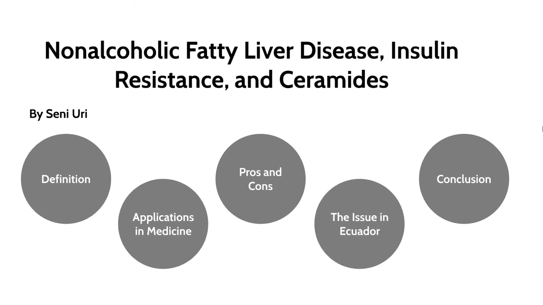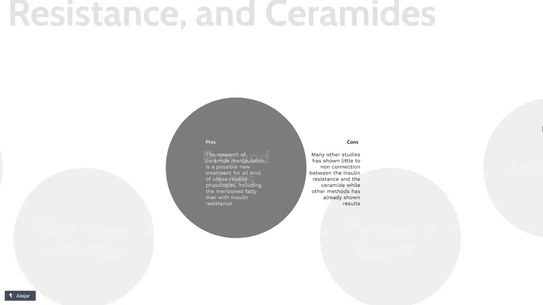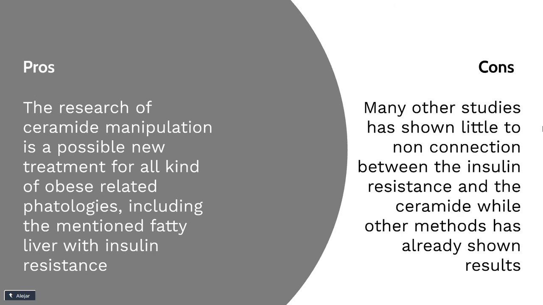Well, now, how about a little bit of pros and cons? Now, there are just the basics in here, but what are the pros? That the research of ceramide manipulation is a possible new treatment for all kinds of obesity-related pathologies, as the video that we just saw explained, including the mentioned fatty liver with insulin resistance.